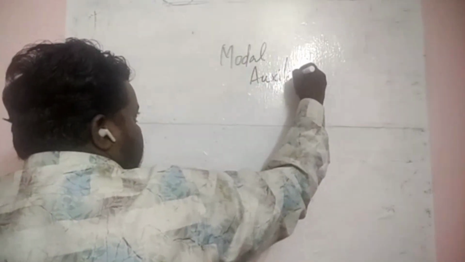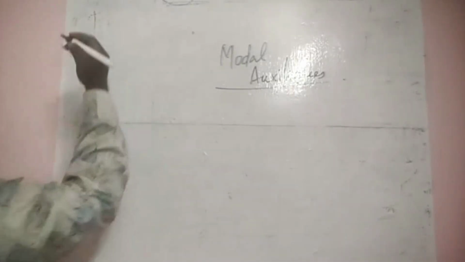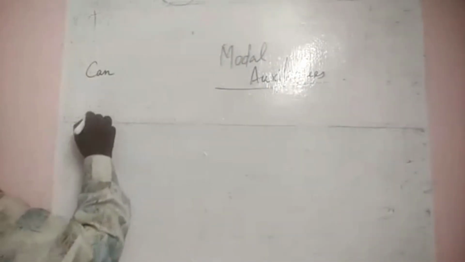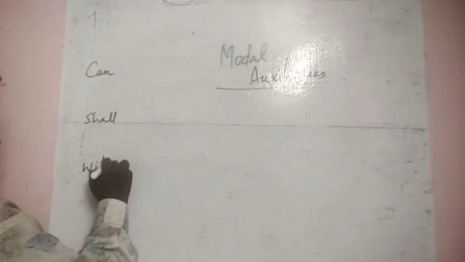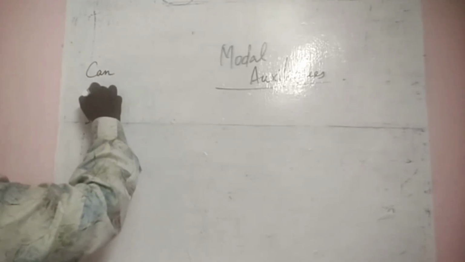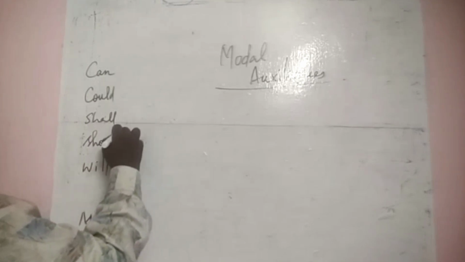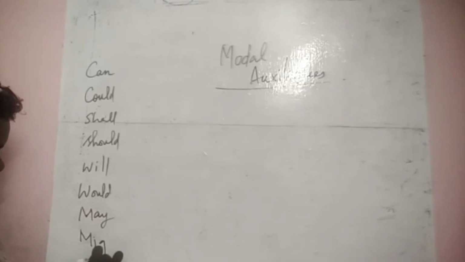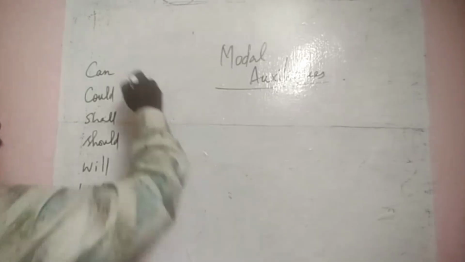So today we will start with a grammatical part which is used for seeking permission, requesting, and to talk about probability, to talk about possibility, likewise. That is called modal auxiliaries. Okay, what are modal auxiliaries? We all know can, then shall, then will, may. And for can, could, shall, should, for will, would, may, might, and must. These are the modal auxiliaries.